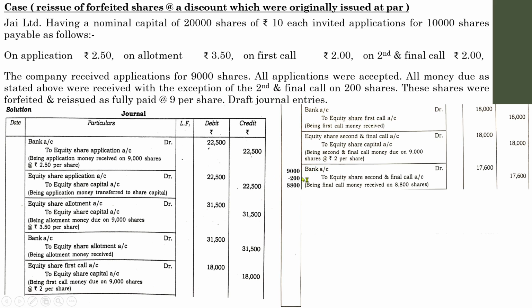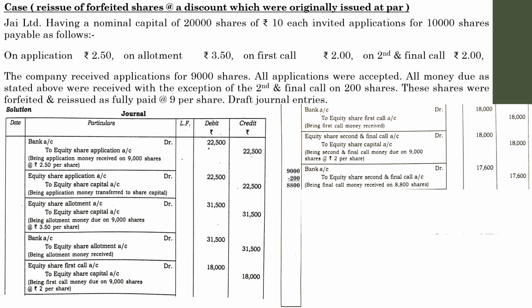So out of 9,000 we get only the amount on 8,800. So for 8,800 the value of the second and final call is 2. So for 8,800 the payment will be received. So 8,800 into 2 you will get 17,600. So we have successfully completed all the entries with regard to each of the installments.